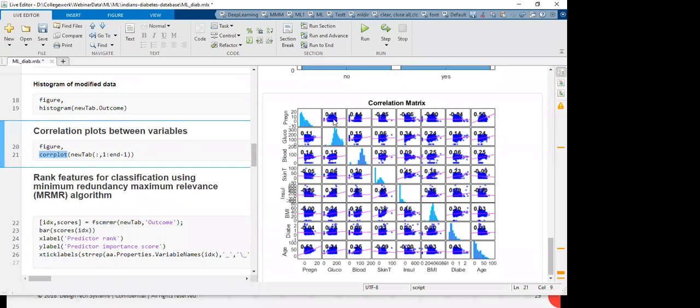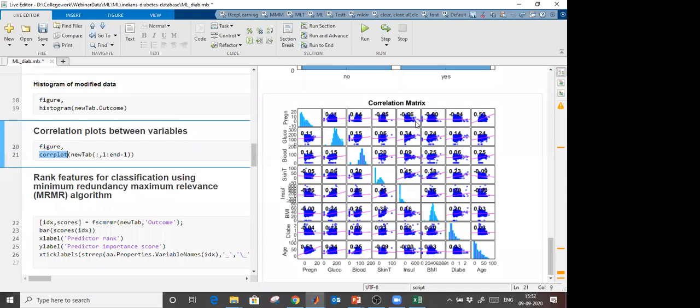In predictors, all have to be uncorrelated, but with the output, they have to be highly correlated, not among themselves. So here we can find out whether they are highly correlated or not, and based on that, you can remove some predictors. That is a part of feature selection.